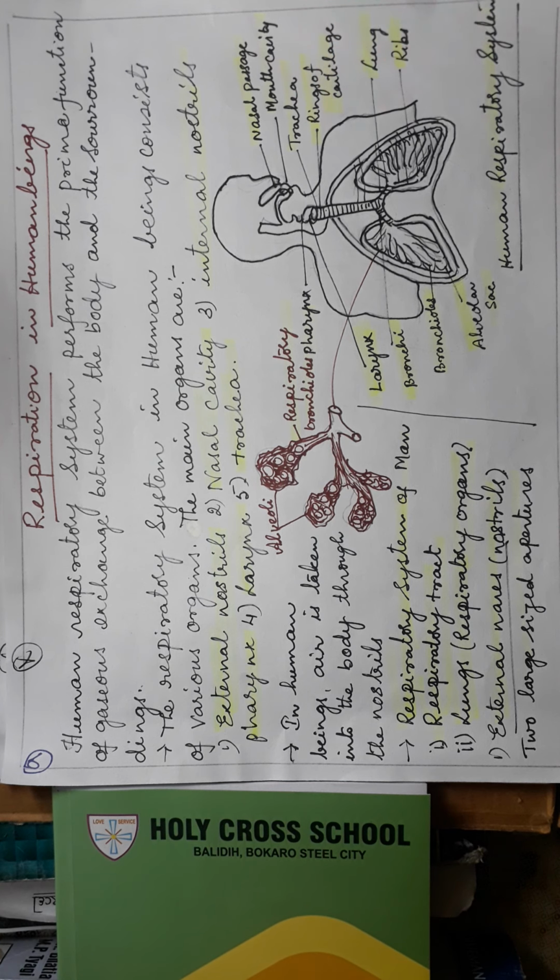Whatever air we take in, the hair will first filter the dust particles, and it will not allow any dust to go inside. Inside the nose there is mucus, a sticky material, where air is entering, so the dust particles will be attached to the mucus and remain in the nasal chamber itself.